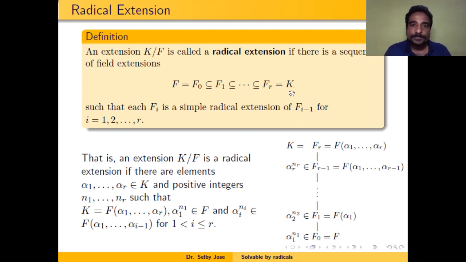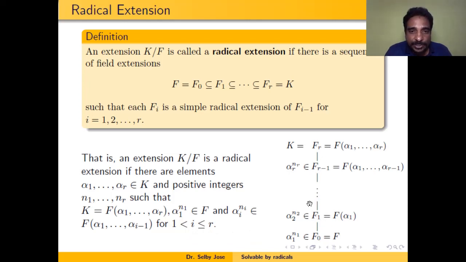In other words, we can say that K over F is a radical extension if there are some elements alpha 1, etc., alpha r belonging to K, and n1, n2, etc., nr some positive integers, such that K is generated by alpha 1, etc., alpha r over F, with the condition that alpha 1 raised to n1 is in F, and alpha i raised to ni belongs to F(alpha 1, etc., alpha i minus 1) for each i between 1 and r.